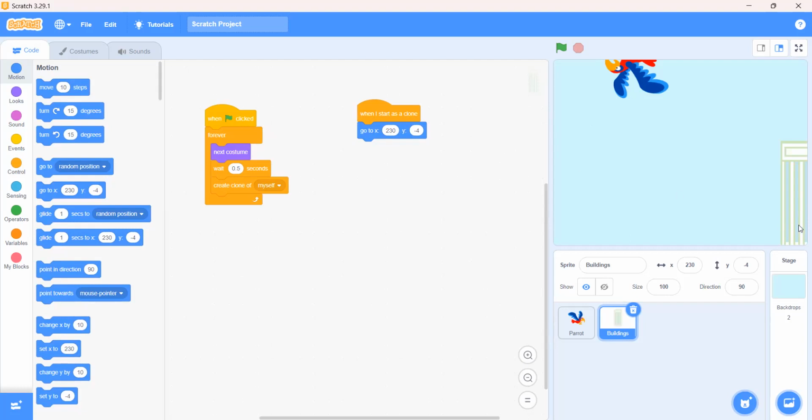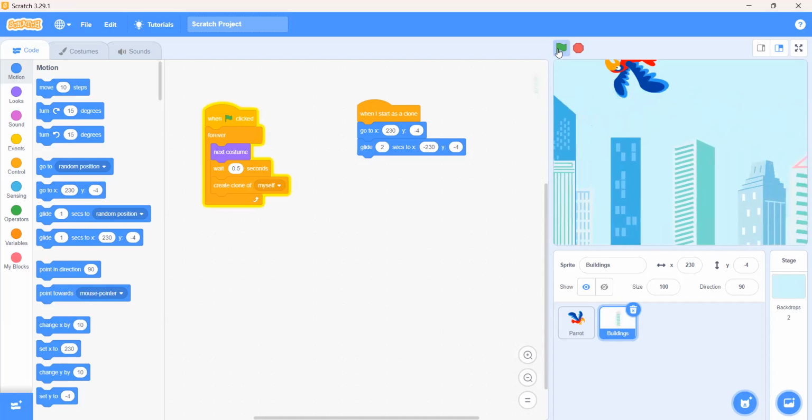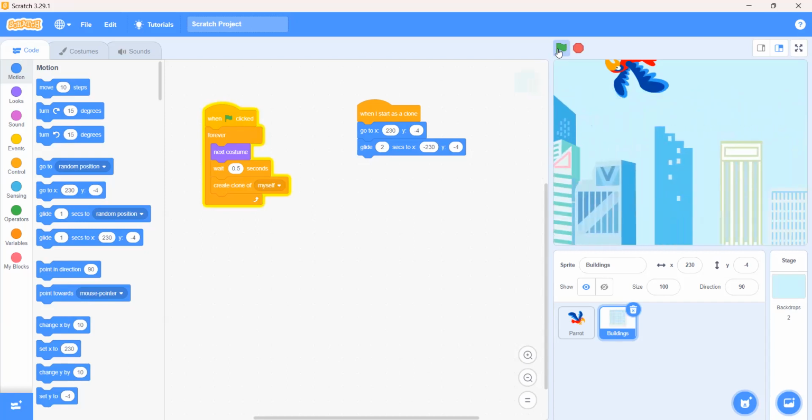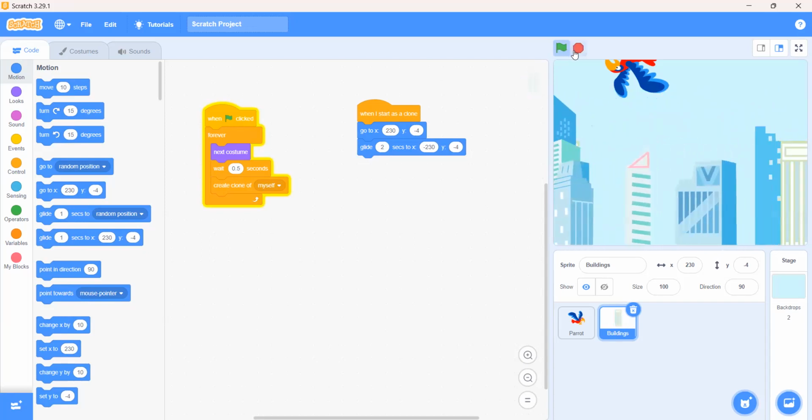And what was happening was that it was gliding. So we will use the glide block here with 2 seconds. Now Aya, go to x 230 was here, so you have to write go to x minus 230. Now if you click on the green flag, you will see that the buildings are coming. Can you see it? Yes, but they are not getting deleted.